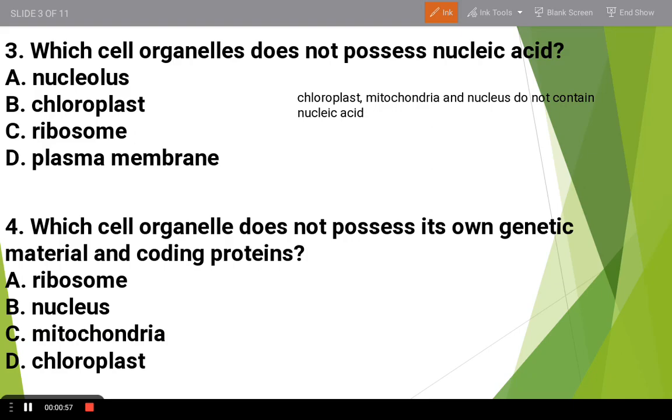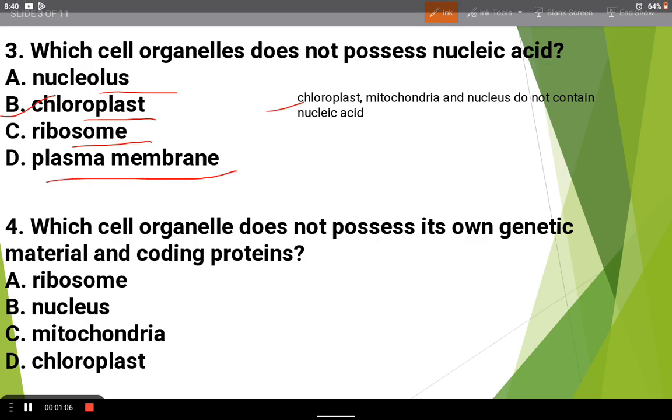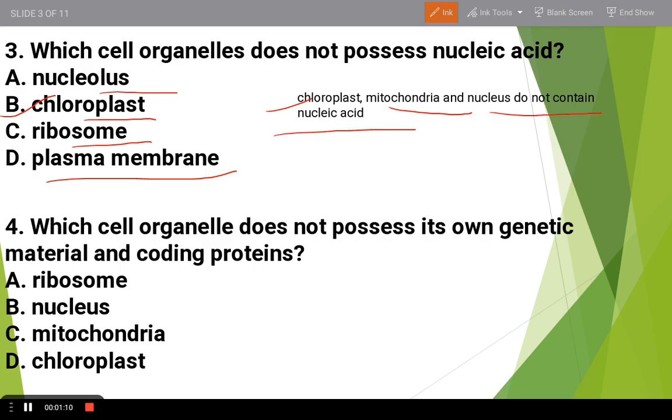Now the third question is: which cell organelle does not possess nucleic acid? The options are nucleolus, chloroplast, ribosome, plasma membrane. For this, the right answer is chloroplast, as chloroplast, mitochondria, nucleus do not contain nucleic acid.